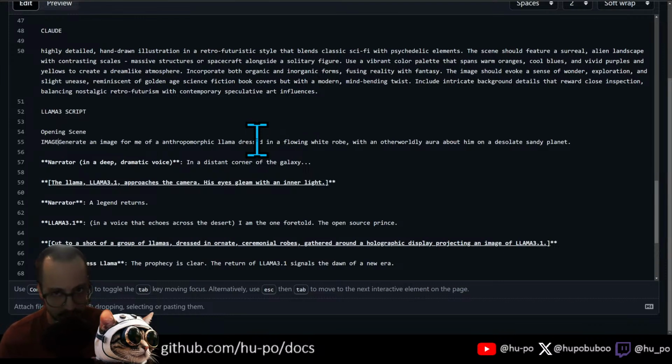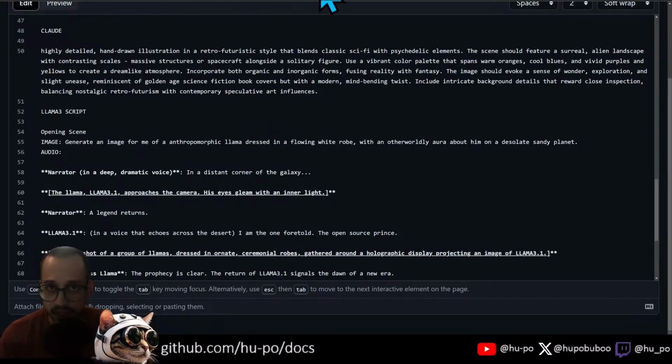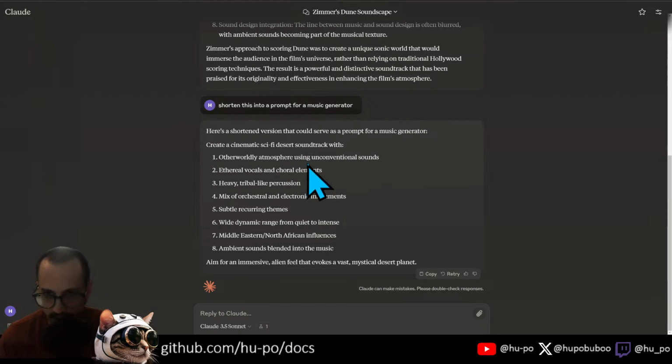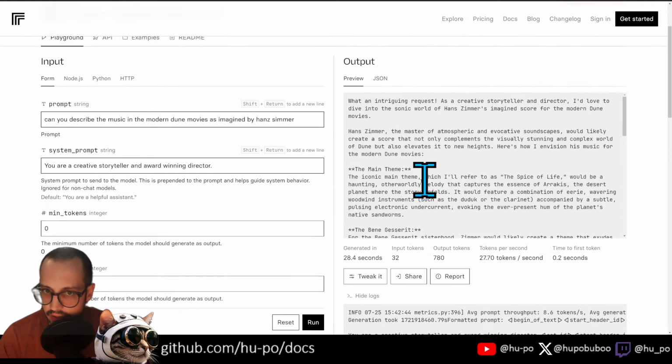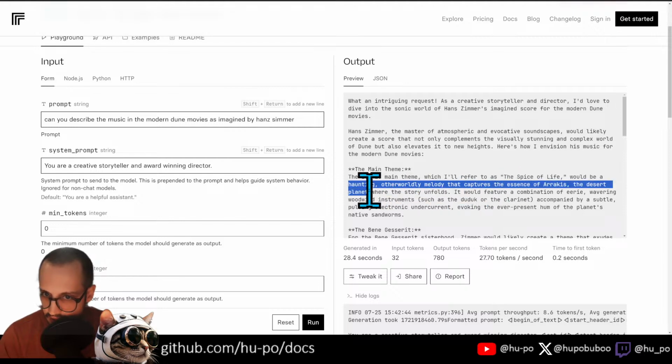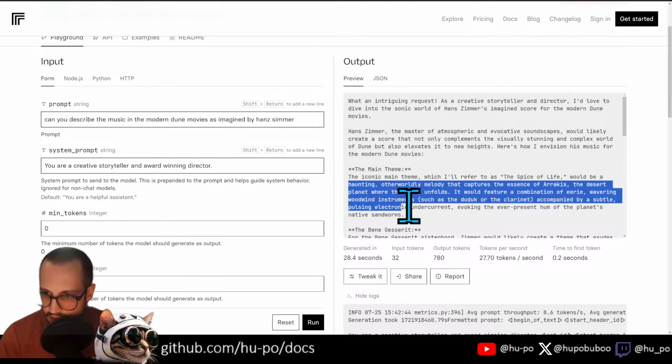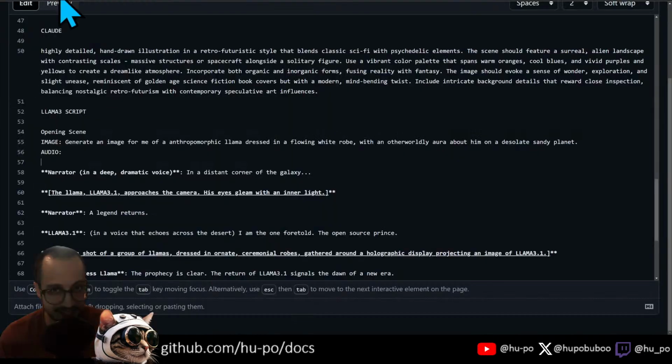We're going to have the image prompt. Then we're also going to have the audio prompt. Why don't we try copying some of these? Let's try copying the Meta one. I kind of like this one better. Haunting otherworldly melody that captures the essence of a desert planet. Combination of eerie, wavering woodwind instruments, pulsing electronic undercurrent. Dude, these descriptions are out of control.